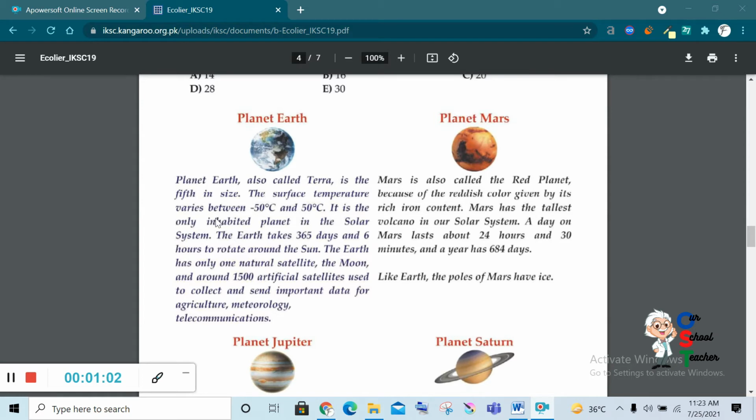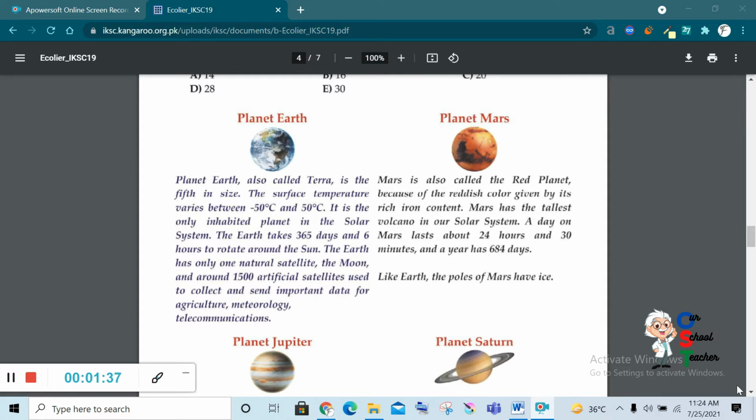Inhabited means living organisms live here. The Earth takes 365 days and 6 hours to rotate around the Sun. The Earth has only one natural satellite, the Moon. Moon is the natural satellite of the Earth. And around 1500 artificial satellites are used to collect and send important data for agriculture, meteorology, and telecommunication.